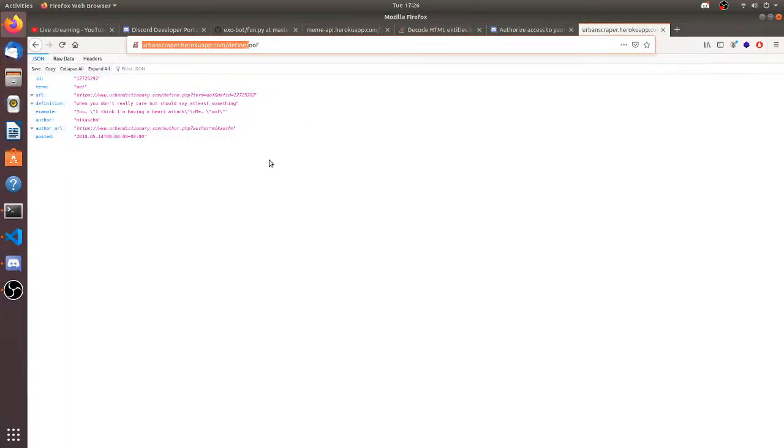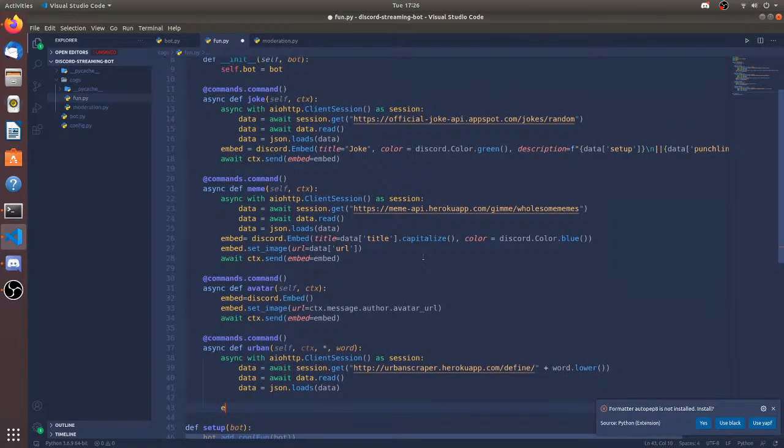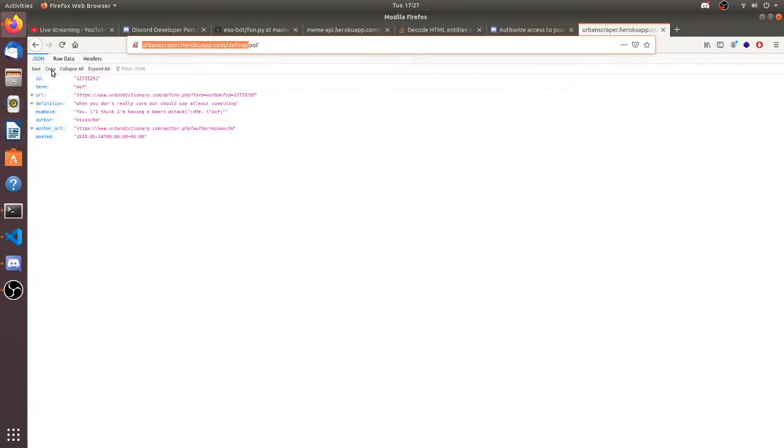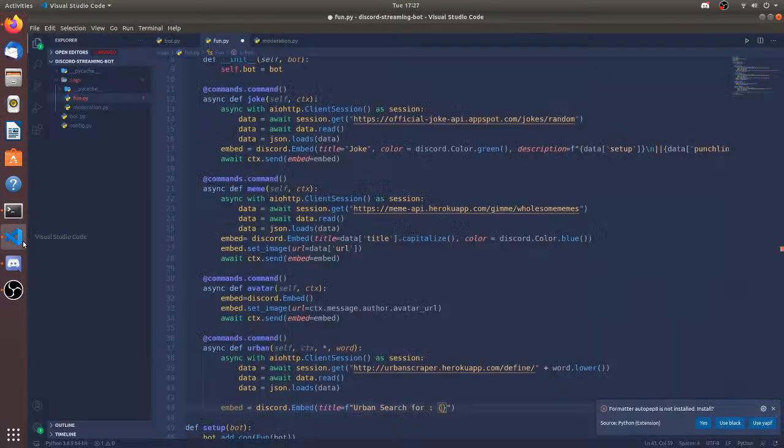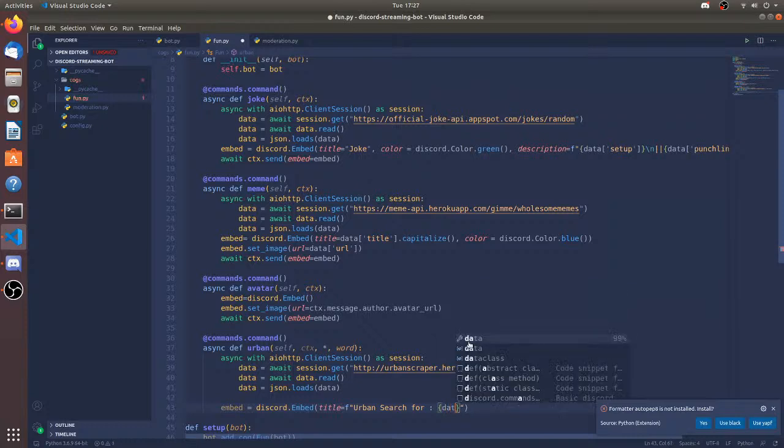Now let's see what kind of data I'm going to be getting. Let's make a new embed. Embed is going to be discord.embed. Now let's do title is going to be an f-string, urban search for, and what am I going to be getting? Term. Okay, so term and capitalize: data term dot capitalize.